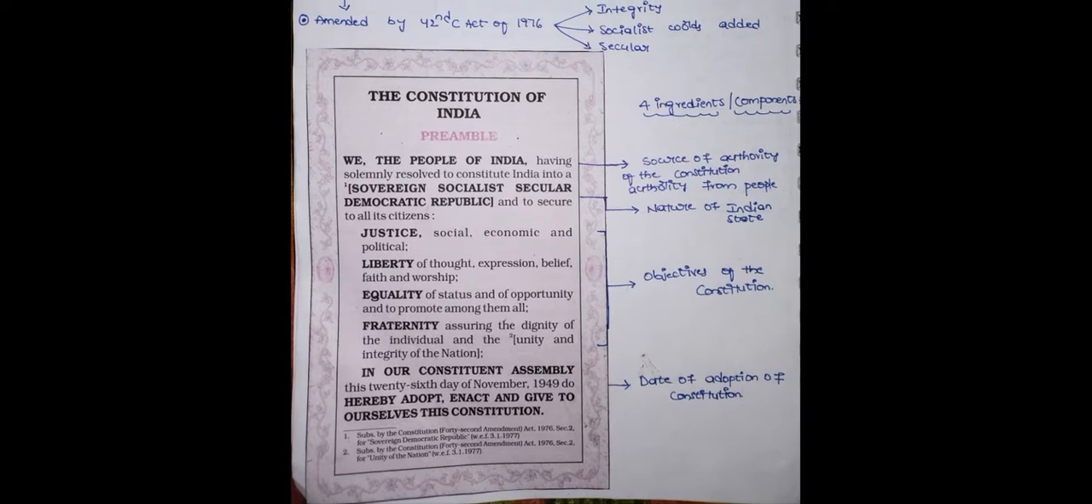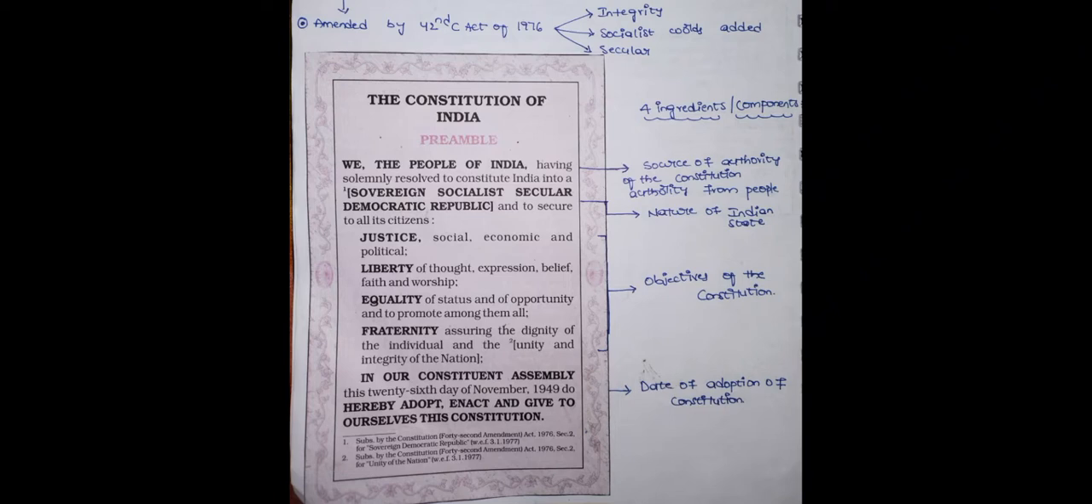So we have four ingredients in this preamble. First is the source of authority. The source of authority is we, the people of India. This is not said by the Constituent Assembly or by the constitutional makers. It means we are saying this is our constitution, and we have these features in our constitution. This means the source and the authority come from the people only.